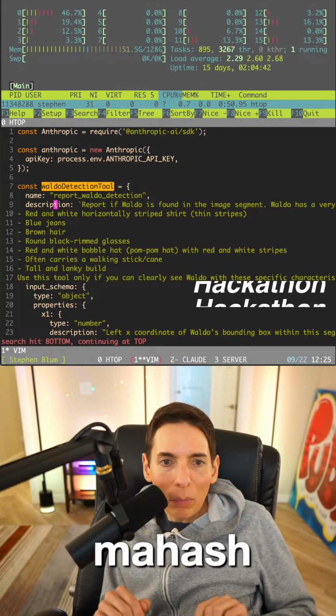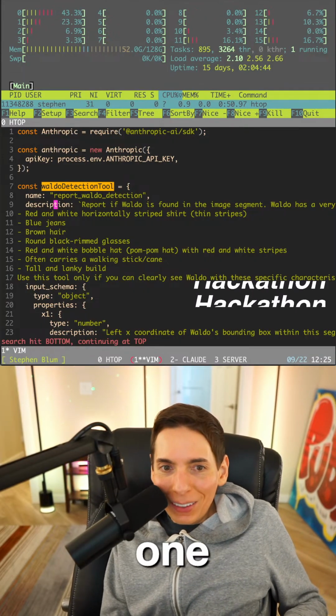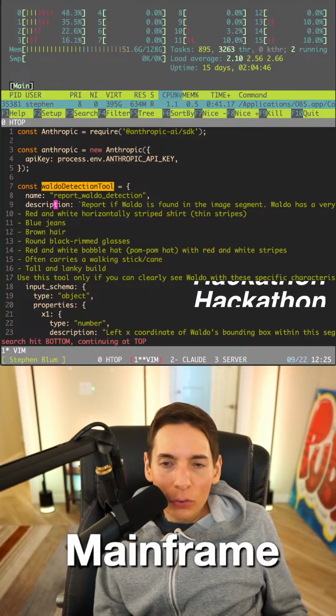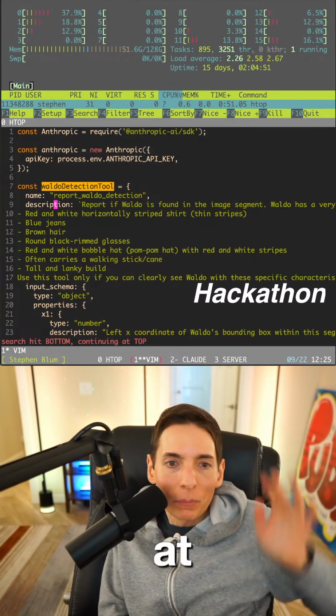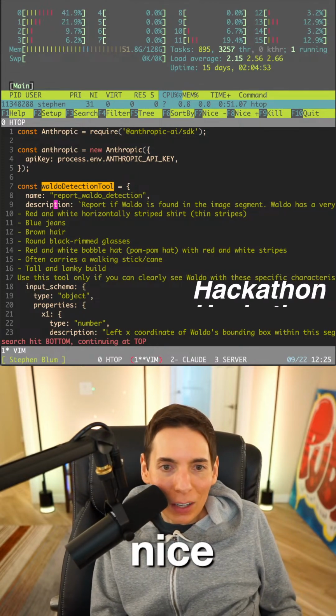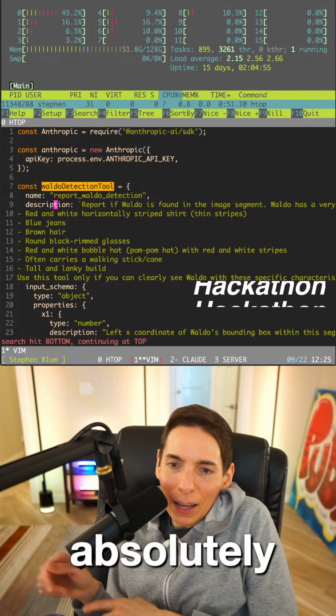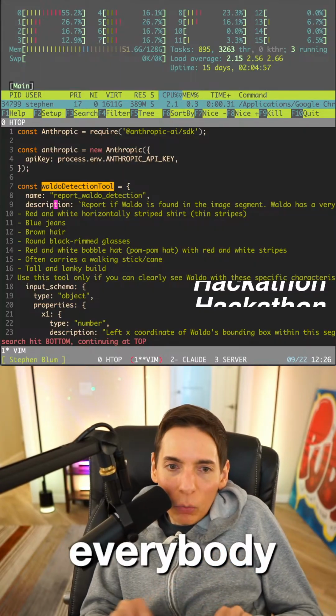Mahash Warren. What is this mainframe? We're just running in Vim. This is Vim. You're just looking at Vim. Nice. Thanks, man. Absolutely, David Black. Happy to have you here.